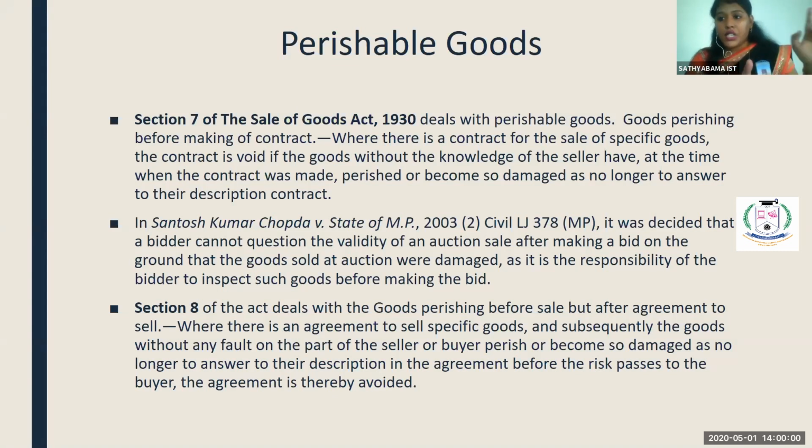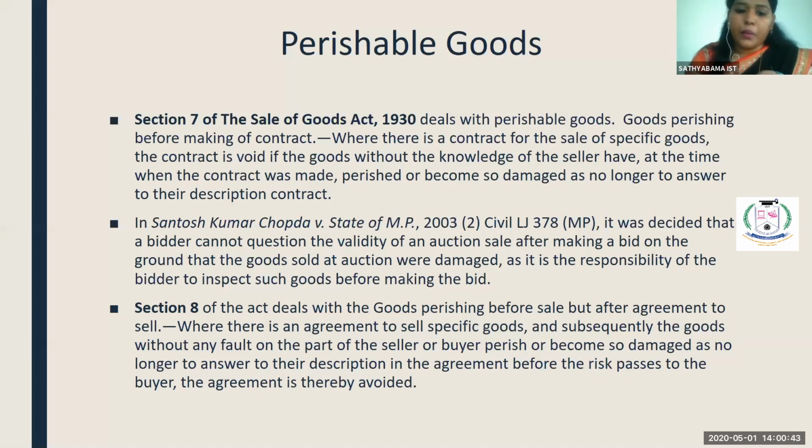You're getting the point? So section 7 says that when the goods are already perished, and the seller enters into a contract to supply certain goods without knowing their condition, the contract is void, because the intention of the seller is not to cheat the purchaser. But section 8 says about when, at the time of entering into the contract, the condition of the goods is good, but at the time of the delivery, the goods are damaged. What happens to the contract? That is what section 8 says.